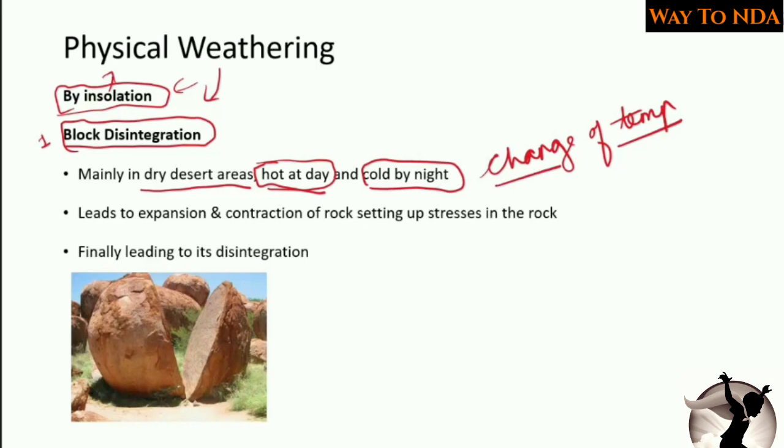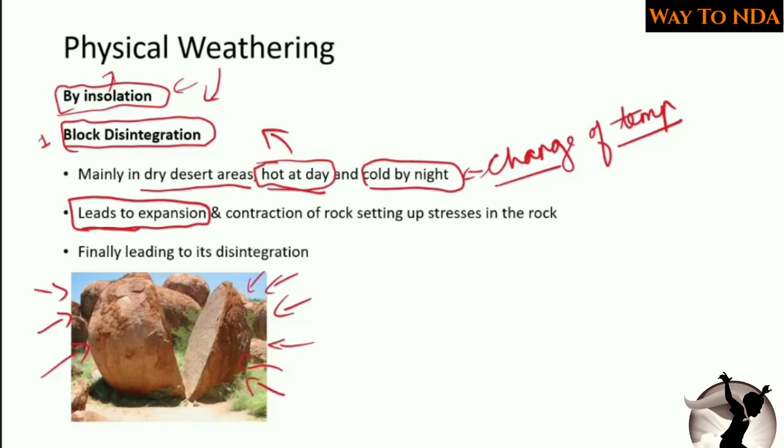Okay, change of temperature, and this is responsible for block disintegration. How? I will tell you. So for example, this is rock, and in daytime the sunlight is falling on the rock, and we know that in deserts the temperature is very high. Because of this high temperature, the sunlight will fall on this rock structure, and this will lead to expansion, because we know when things get heated up they expand. Same thing will happen with this rock structure also.